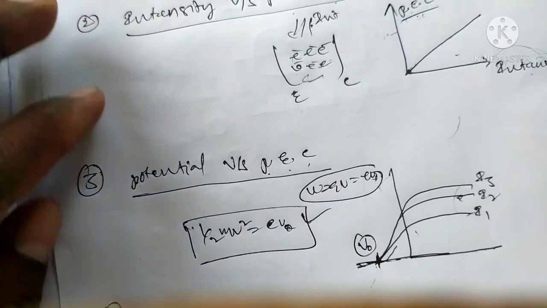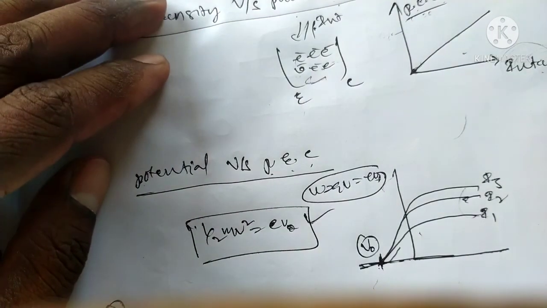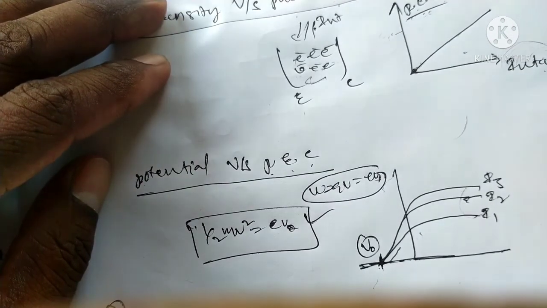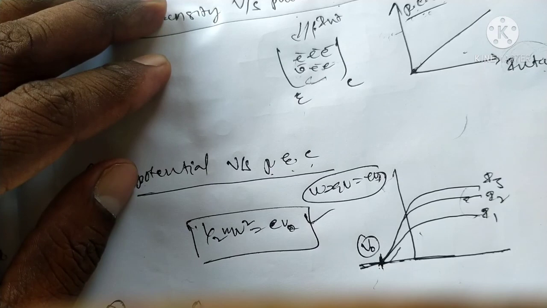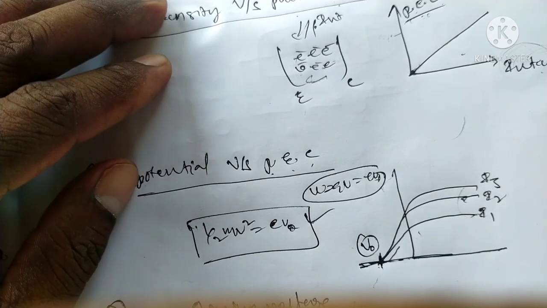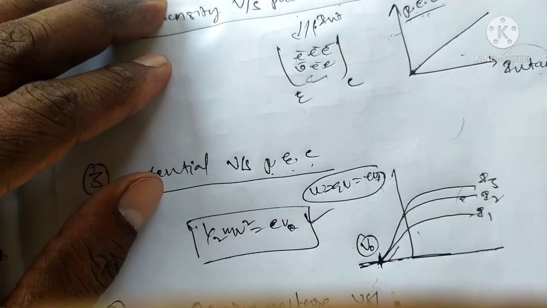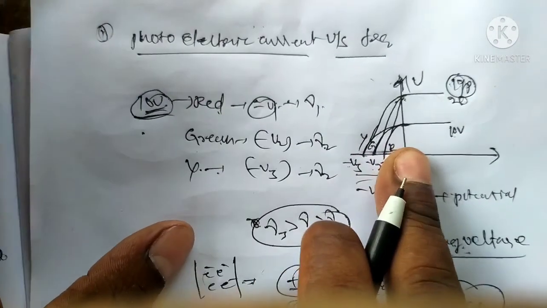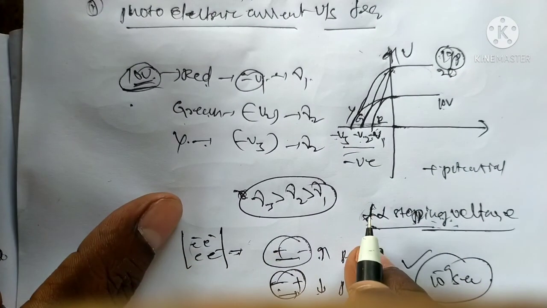The fourth one is stopping potential versus frequency. Same as in the first case, here the stopping voltage is proportional to the frequency.